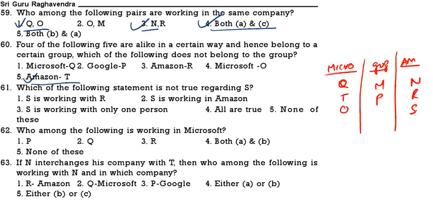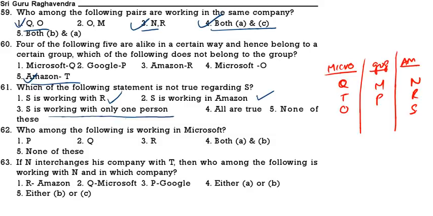Then which of the following is not true regarding S? S is working with R, that is true. S is working in Amazon, that is true. S is working with only one person, that is false, because S is working with 2 persons. So which one is the false one? The third one is the false one.